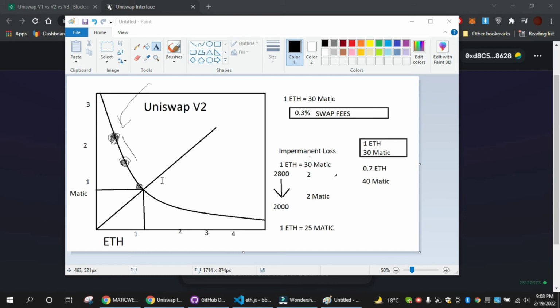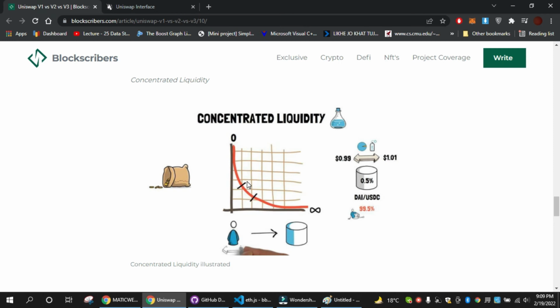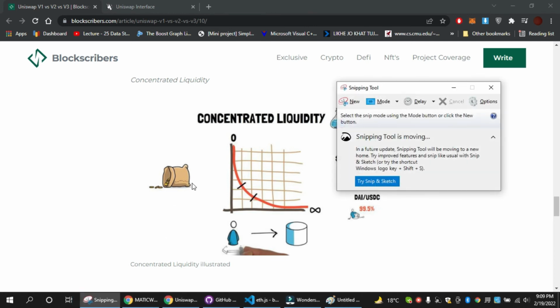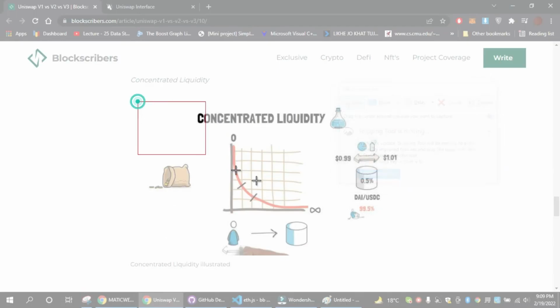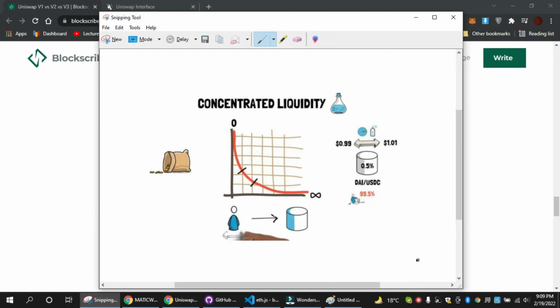Now let's discuss the difference with V3. In V3 you have the concept that it provides concentrated liquidity. Let me grab this from here to give you a better picture. When you are investing, you also define the range.